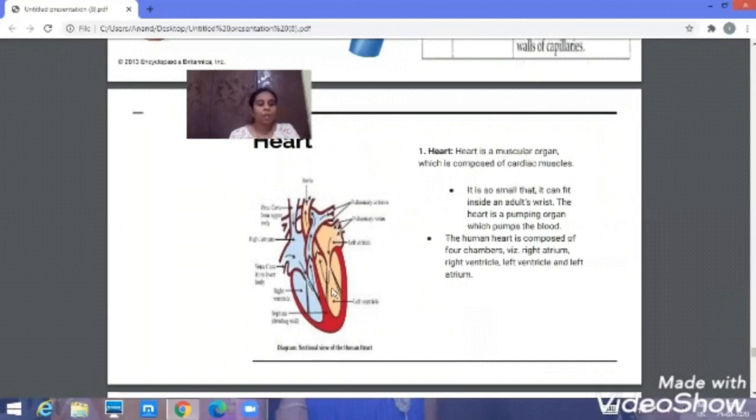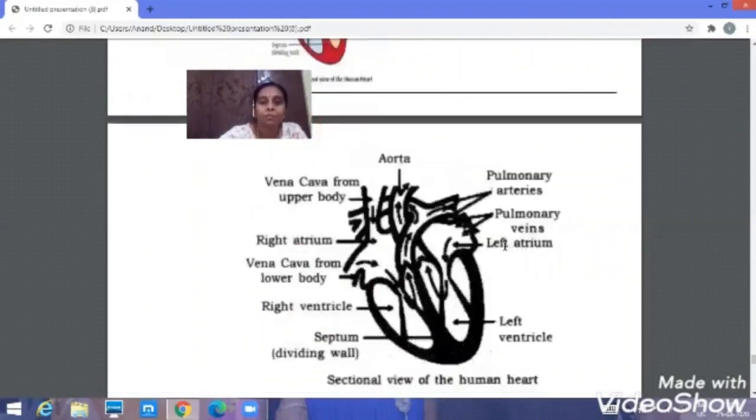So this is about the heart. The heart is a muscular organ which is composed of cardiac muscle. The muscle which is present in the heart, we call cardiac muscle. It is so small that it can fit inside an adult fist, isn't it? The heart is a pumping organ which pumps the blood. The human heart is composed of 4 chambers. Now we'll see the structure of the heart.